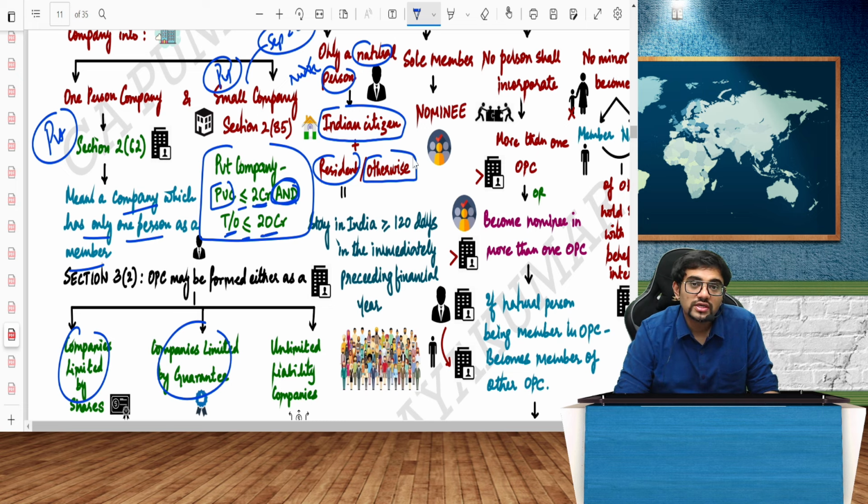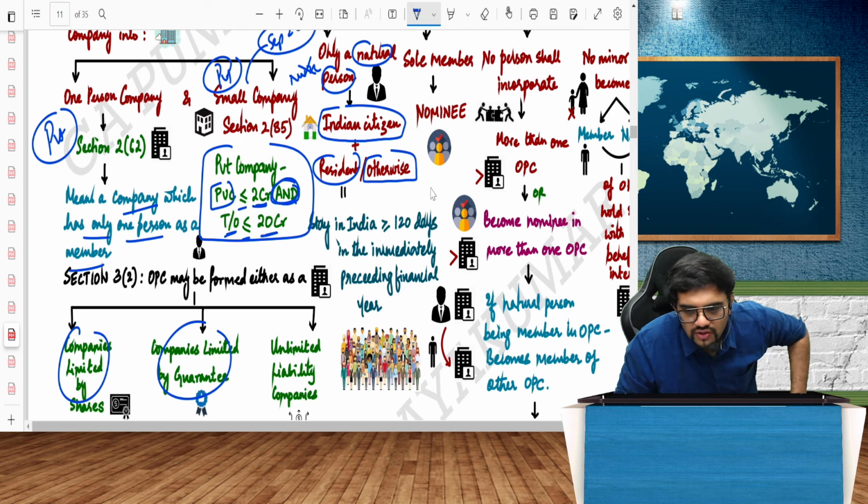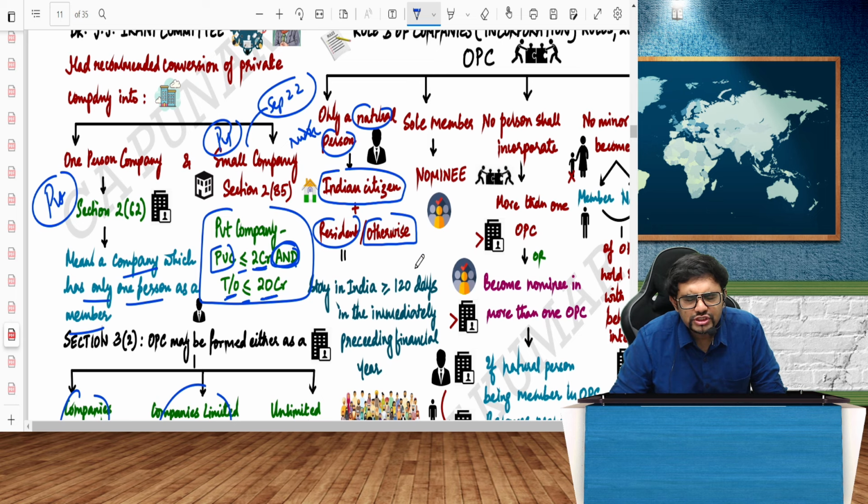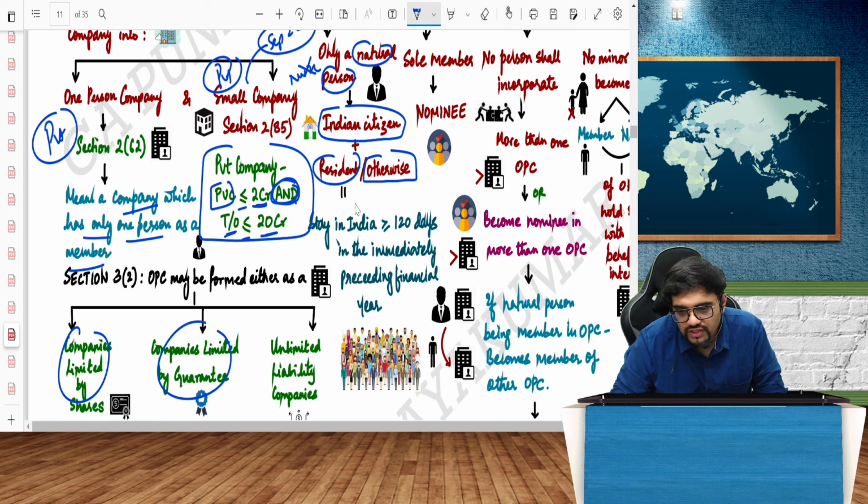Non-resident is also allowed. Resident in India or otherwise. But it should be an NRI, not a foreigner. Foreigner not allowed.